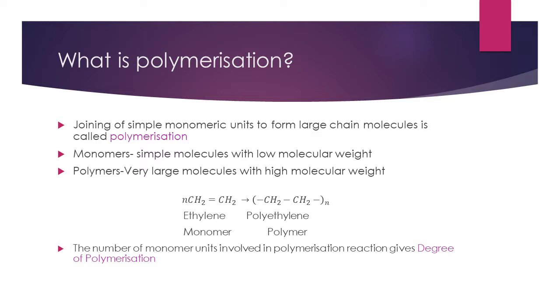Let us take an example. Here ethylene is a monomer. It combines and forms polyethylene, a polymer. A number of ethylene molecules are joined together to form the polymer polyethylene. The number of monomer units involved in the polymerization reaction gives the degree of polymerization of the reaction.